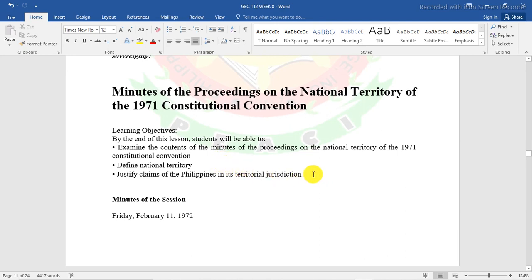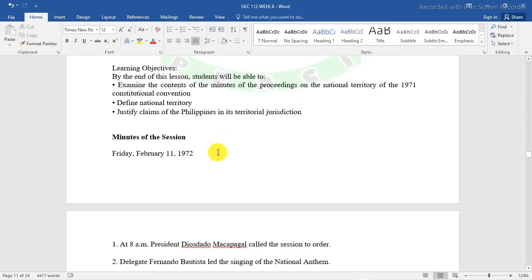So, meron tayong mga, I think, the treaty, okay, convention, okay? So, right now, anong nangyari talaga doon? Yan yung itatakil natin sa minutes. So it happened on February 11, Friday. Take note kung Friday ba or Thursday, hindi Monday. February 11, 1972.